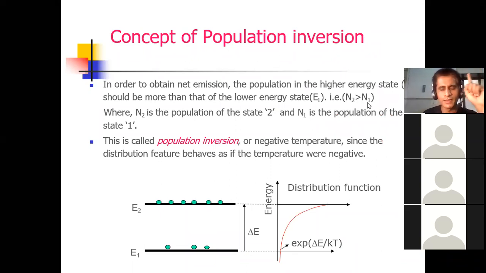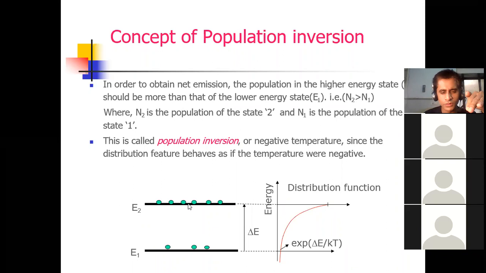N2 should be greater than N1. The number of atoms in E1, the lower state, is always more than in the excited upper state. But if you want laser light, highly energetic light, the number of atoms in the higher state should be more than in the lower state.